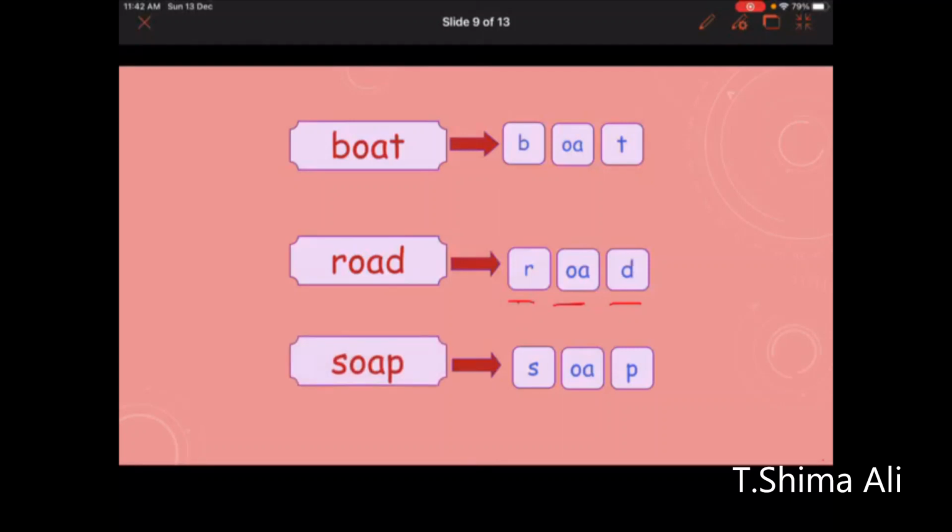Soap, soap, soap. As you can see here, we are in grade 2. O and A are the same sound. Okay, we read it and write it like one sound. So O and A. Look here, we write them together as one sound.